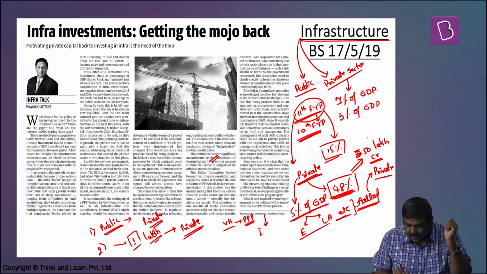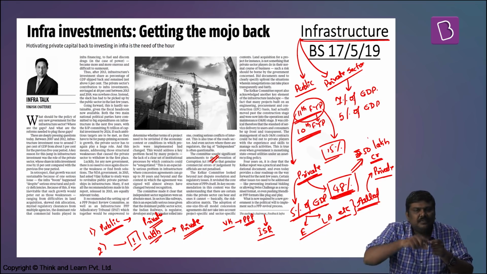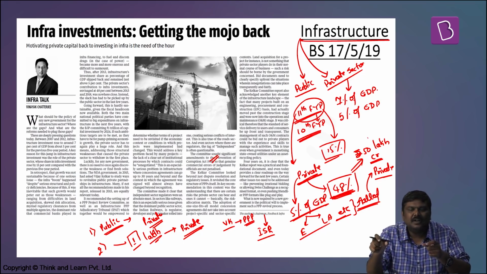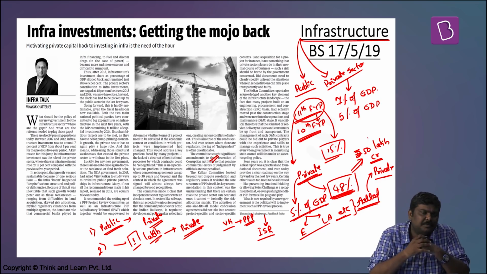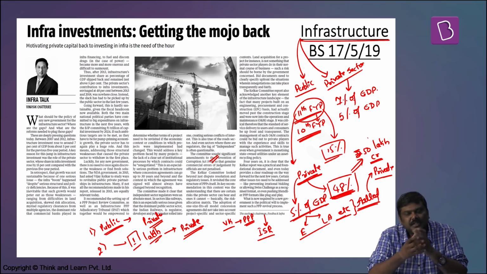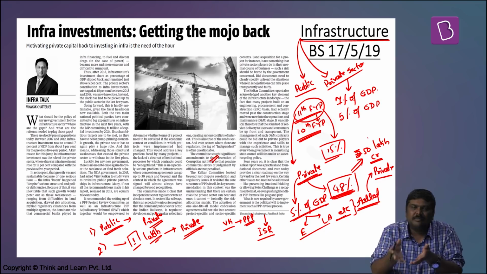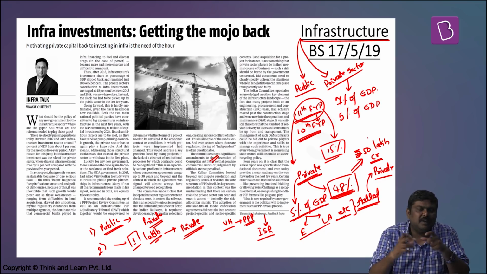Independent sector regulators have to be set up. That is, for every sector, there has to be an independent regulator who shall regulate the stakeholders in these sectors. The argument provided by the Kelkar committee is that in some of the sectors, such as railways, such as roads, the ministry itself is responsible for formation of the policy, implementation of the policy, investment, as well as the regulation. And whenever all these functions are done by only one authority, the private sector will not be inclined to invest in such a sector.